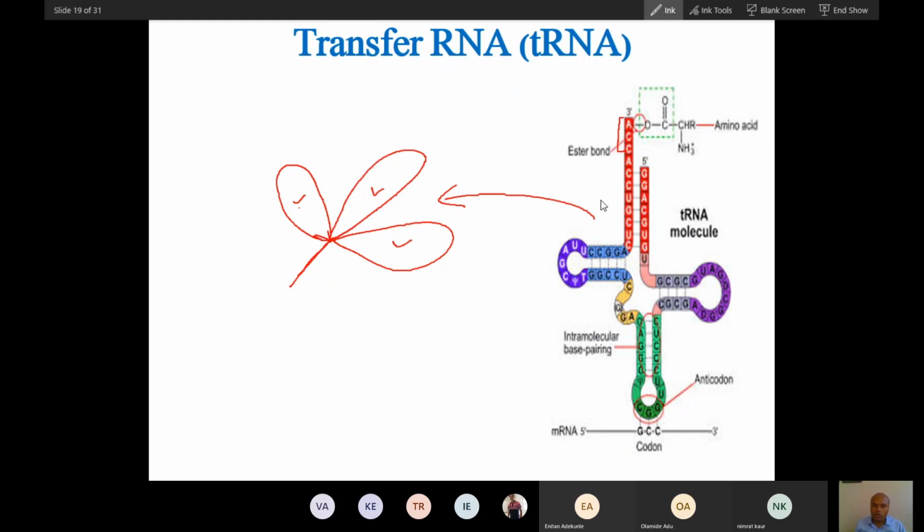Now, this one loop is very high in pseudouridine. What is pseudouridine? Does anybody remember?